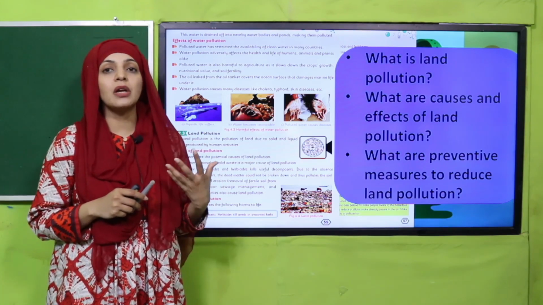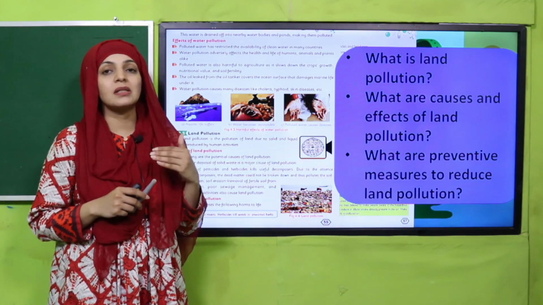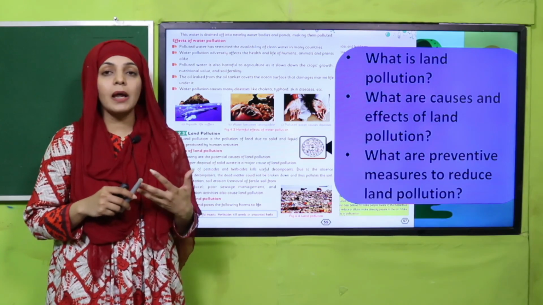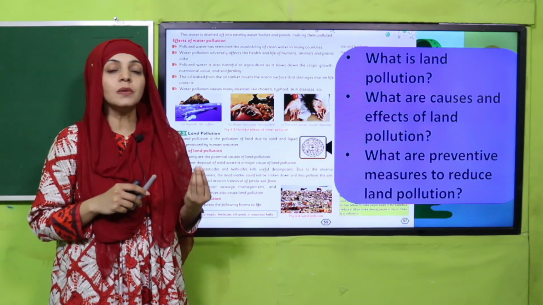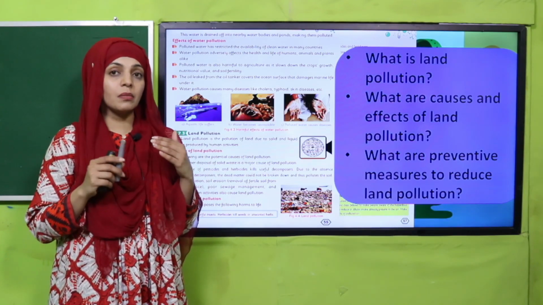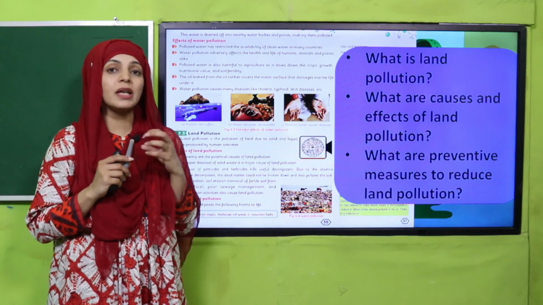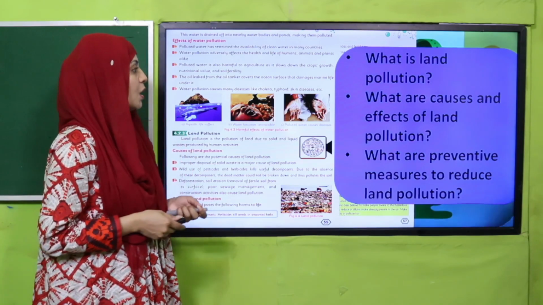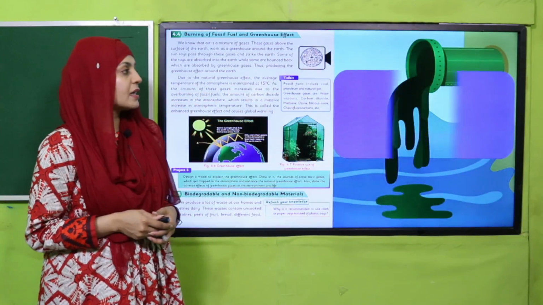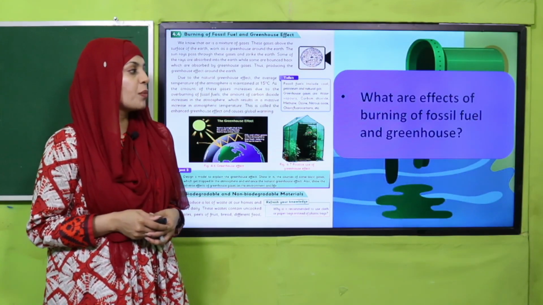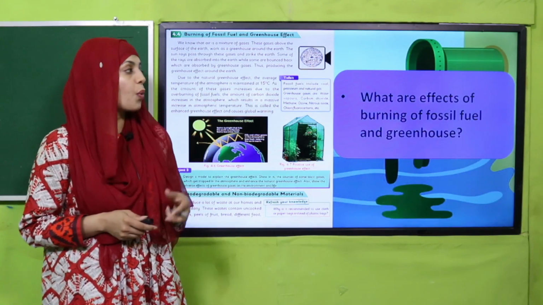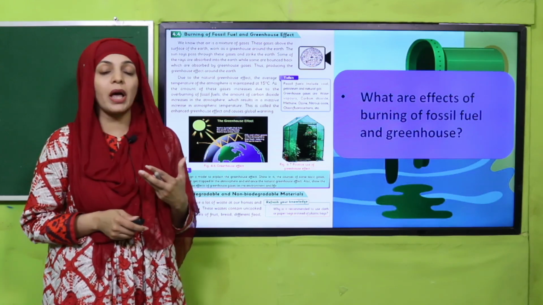So this is how we can treat it. Less use of pesticides and herbicides can all lead to lessening the amount of land pollution. So my dear students, in the next lecture we discussed the effects of burning fossil fuels and the greenhouse effect. So what are the effects of burning of fossil fuels and greenhouse?